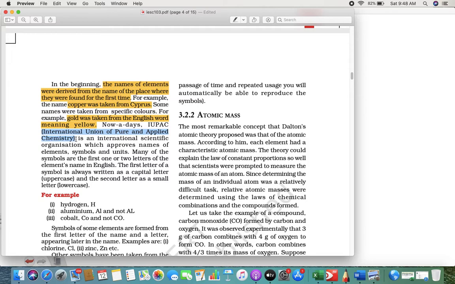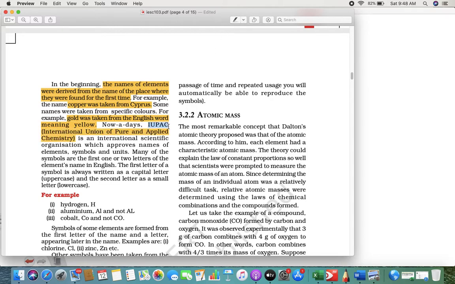So, the International Union of Pure and Applied Chemistry, we call it IUPAC. In 11th standard, you are going to learn IUPAC nomenclature. In 10th you will also get a little detail, but not more. In 11th, you have a chapter in chemistry where they explain the whole IUPAC nomenclature. A little is given here, let me show you.